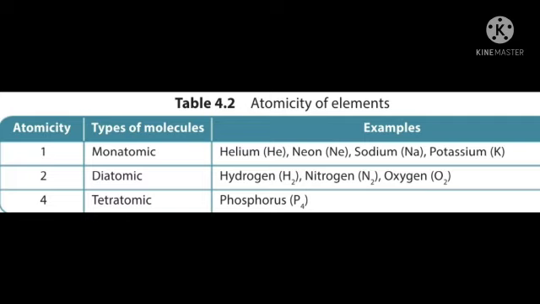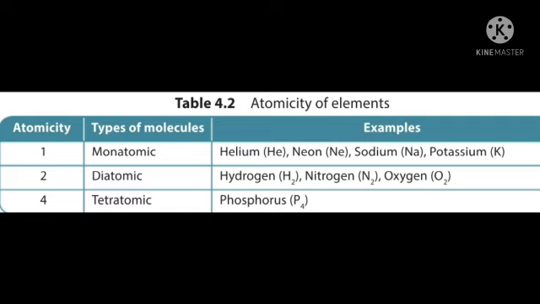See this table, types of molecules. Atomicity 1, that is monatomic. Examples: helium He, neon Ne, sodium Na, potassium K. Also see the second one, diatomic, atomicity 2.